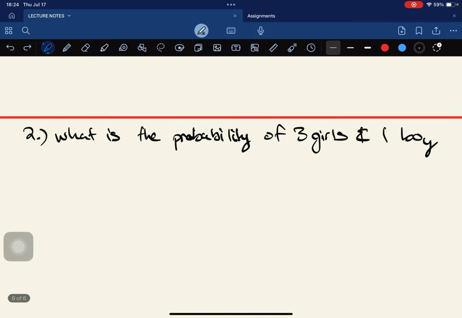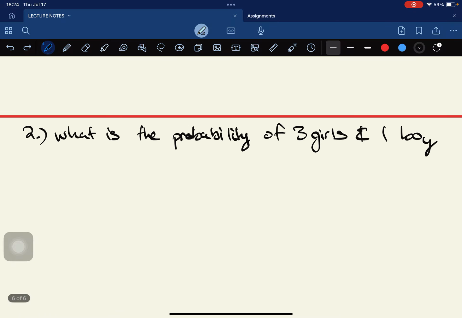And the second question is, what is the probability of three girls and one boy? By the way, it doesn't tell us the order. It just said three girls and one boy. It didn't say which one is the boy, if the boy came first or the girl was born first. It just says what is the probability of three girls and one boy.